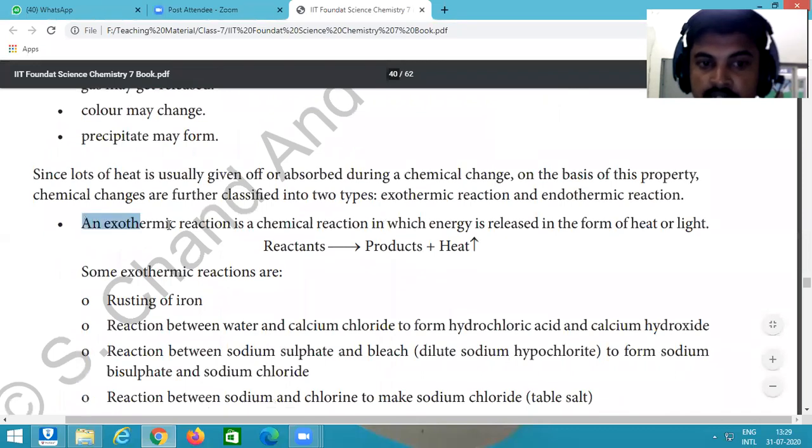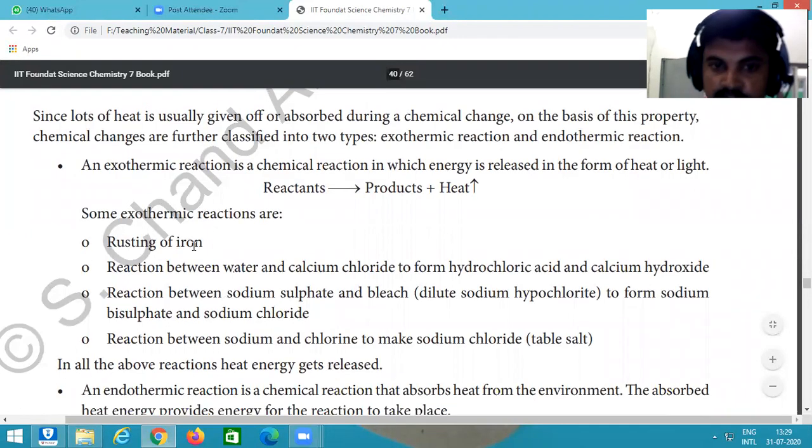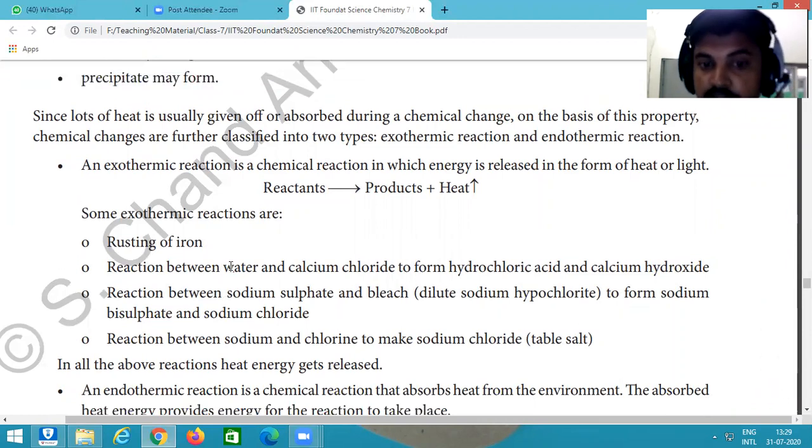In an exothermic reaction, a chemical reaction in which energy is released in the form of heat or light. Before the reaction, the substances are known as reactants, and after the reaction, new substances are formed, known as products, and heat is released. Some examples of exothermic reactions are rusting of iron,